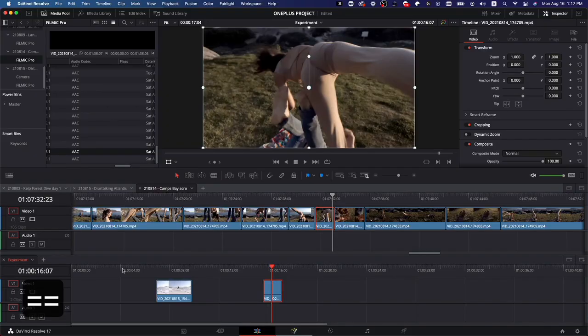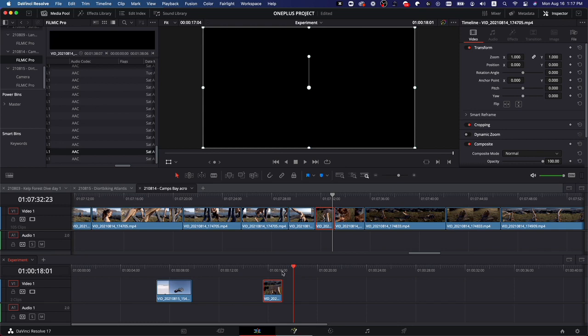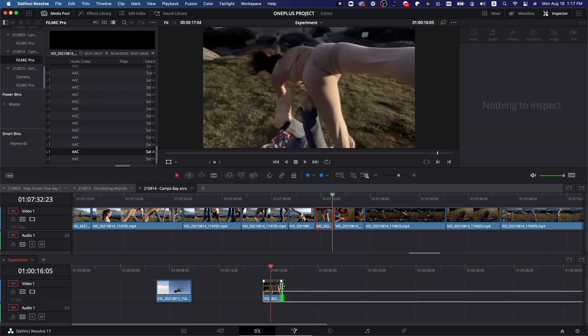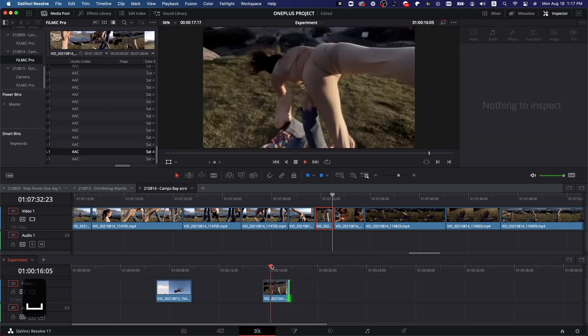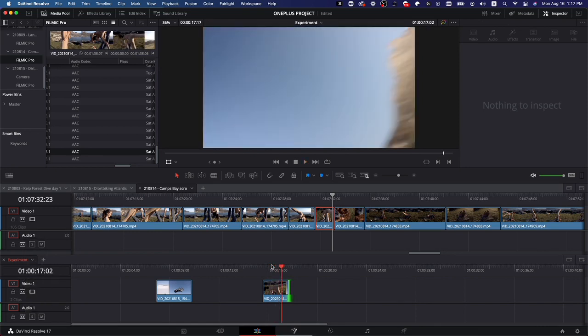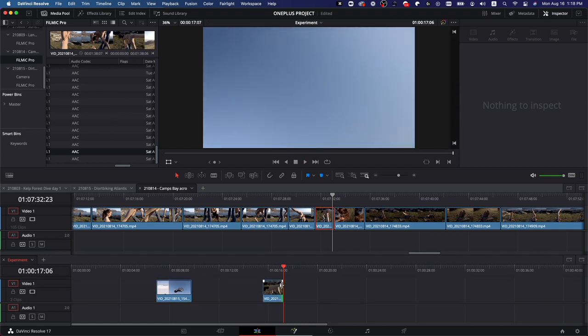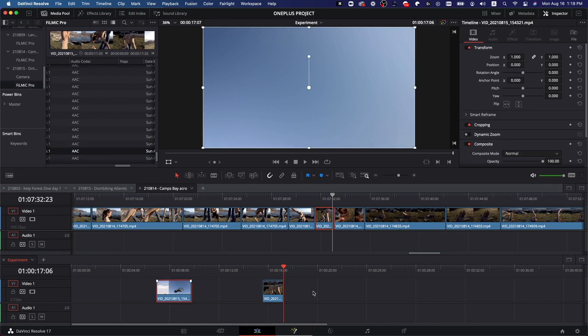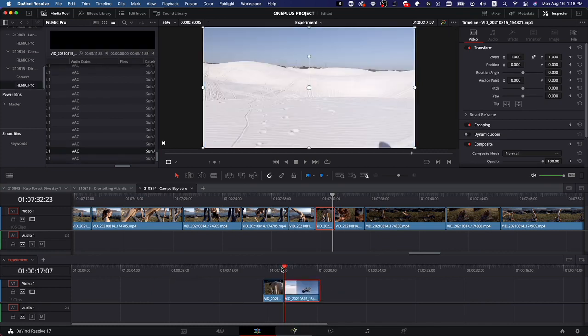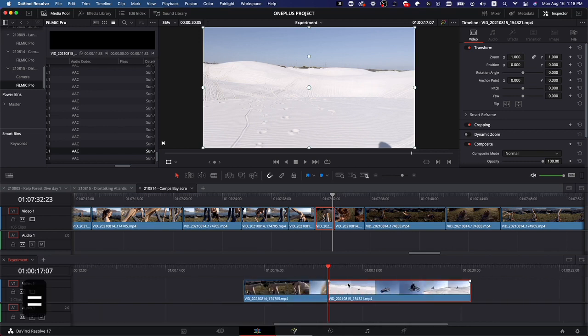So when I was out shooting yesterday with the dirt bikers, I thought, why don't I try to get another shot that would start with the sky and go into some action? So let's just see if this can even work, if there's any possibility that this could work. So we go up to the sky there. And we need to take into consideration the actual movement of the camera. So I don't think these are going to match up perfectly, but we're going to play around with this and try to do something.